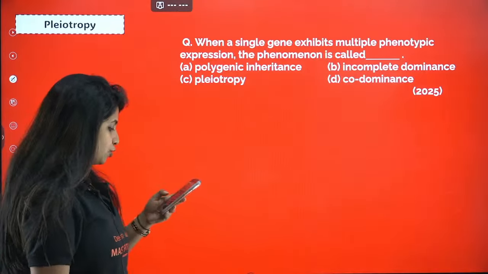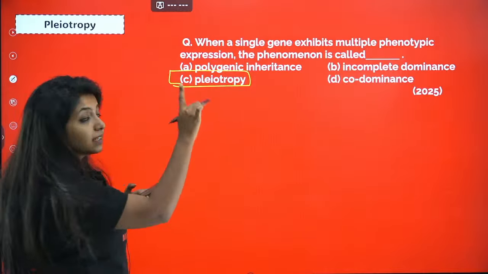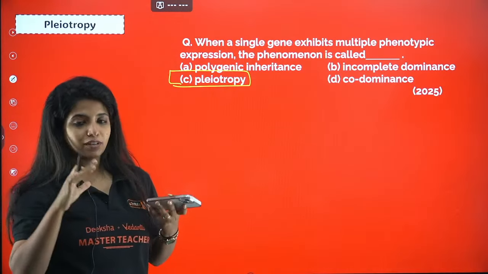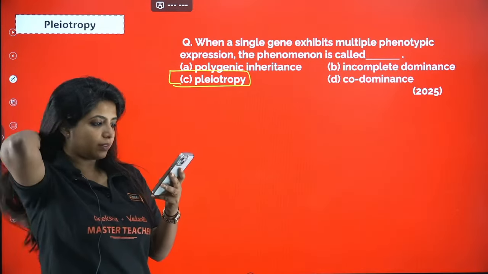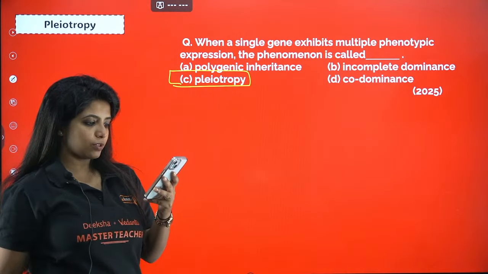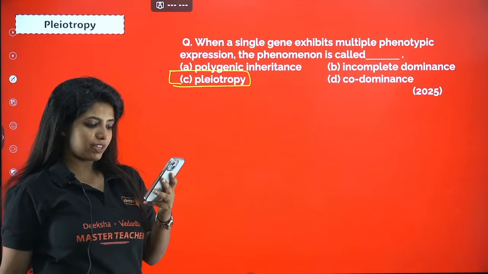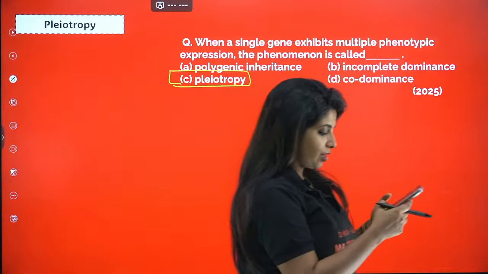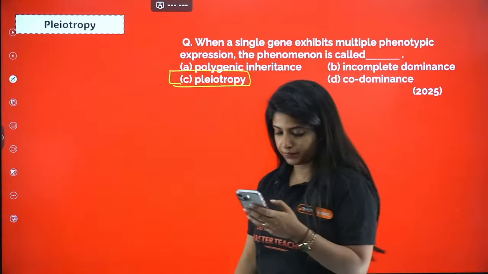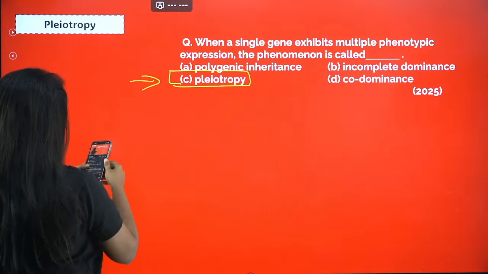Chandrakant, Subhash says the answer is C. Yes, answer is what? C. Single gene. When the term single gene comes in, just understand you're talking about pleiotropy. Yes, Zohin. Yes, Winter Luna. Everyone. Awesome. Nagaraj said, okay, ma'am. So Nagaraj understood what I was trying to say. And yes. Shall we go ahead?